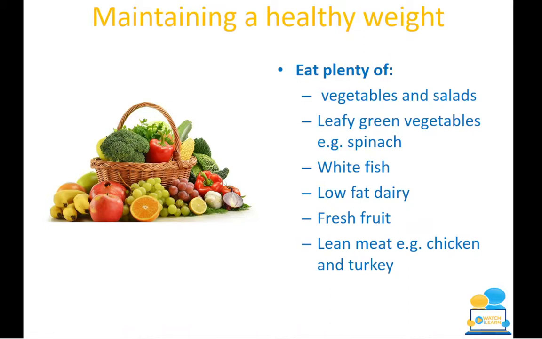You're looking at fresh fruit, so not dried fruit. So sultanas, which are dried grapes or raisins, are really high in sugar because they're dried, so give kids some grapes instead of raisins. You're looking at lean meat, so your chicken and turkey over your steak and your pork chops. So again, all this, you're just referring back to the food pyramid, okay?